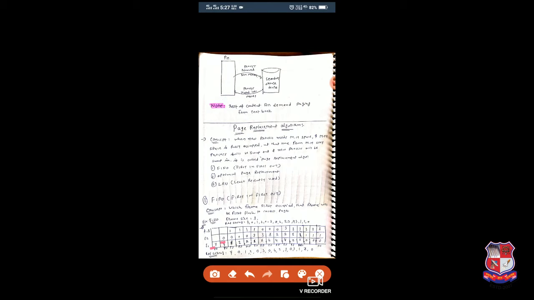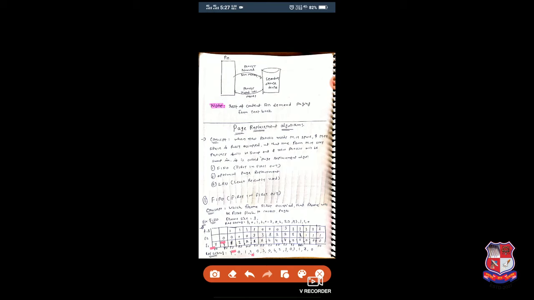Again we will check whether 0 is available in main memory. No, it is not available. Again I have to bring it from secondary storage. Again a page fault occurs. Again here 1 was not available, so I have to bring it from secondary storage. Again a page fault occurs.